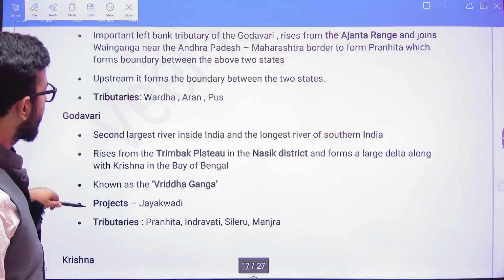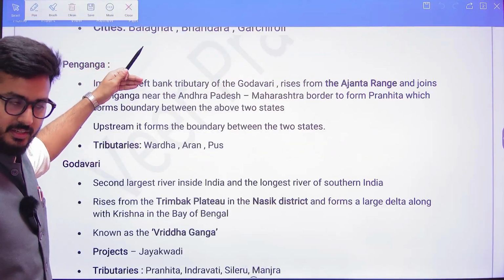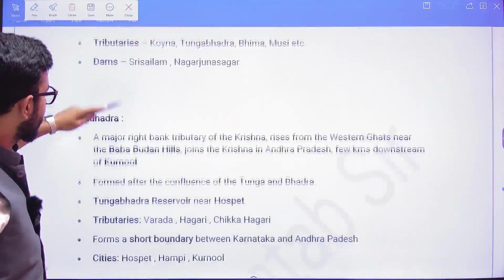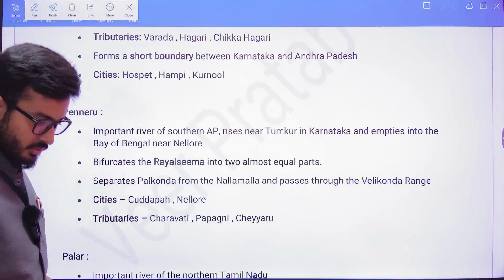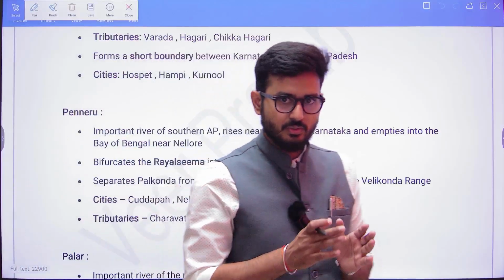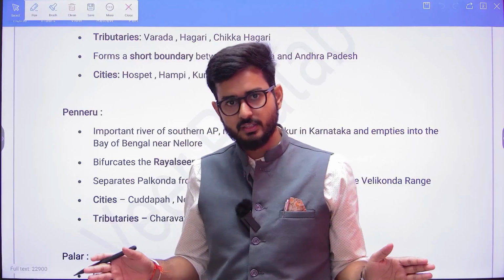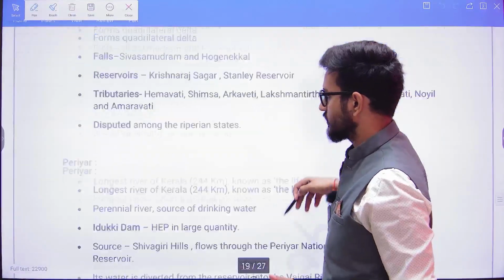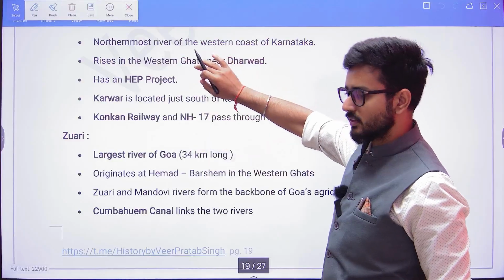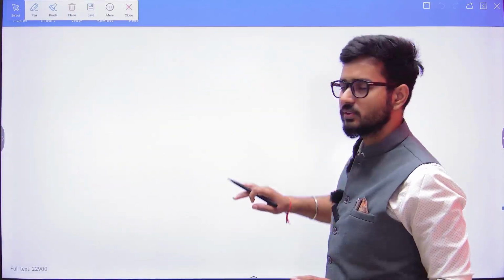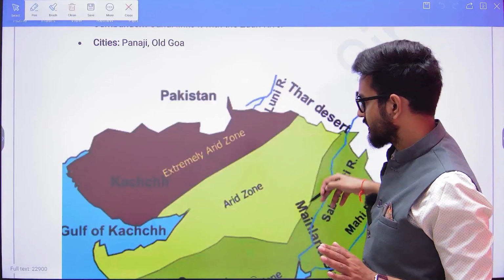Similarly, after the central India, I have also spoken about the Deccan one. Okay, so the Deccan rivers, this is there. Now what you need to do is look into the rivers, in which direction they are flowing. Is it flowing into the Arabian Sea? Is it flowing into the Bay of Bengal? That is another thing that you'll have to look into. Okay, so I have given everything in detail. Most important things are already here. We are not going to cover each of these rivers, otherwise it is going to become very much lengthy and hectic.